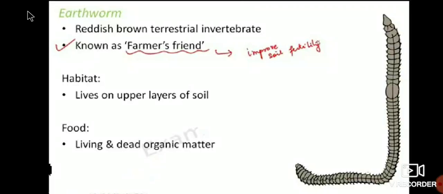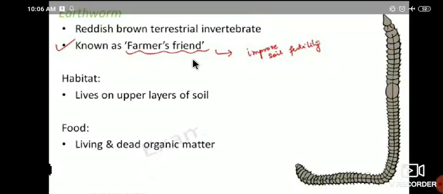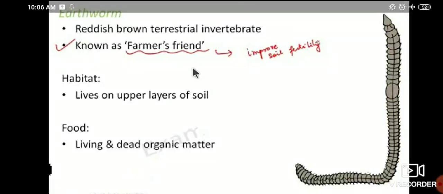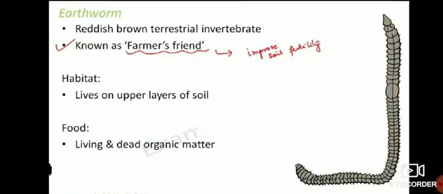Known as farmer's friend, and this earthworm is known as farmer's friend, because it improves soil fertility.